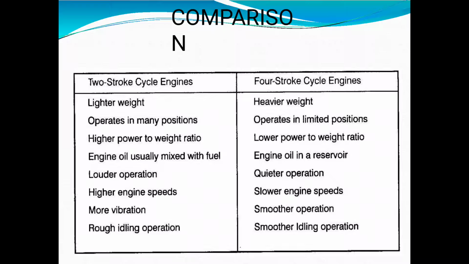That means if you operate any vehicle at slower speed, you will get less vibration. If you operate at higher speed, you will get more vibration. These are the comparisons of the two-stroke cycle engine and the four-stroke cycle engine.